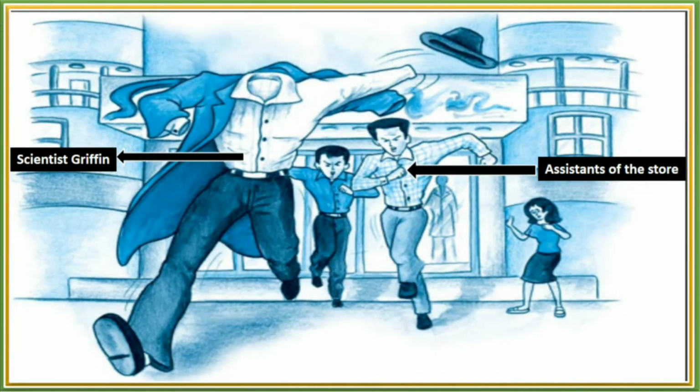So in this picture you can see how shopkeepers are chasing Griffin, and Griffin is running outside from the store, and at that time he was wearing clothes but his body was invisible, and then while running he took off all his clothes and became invisible again.